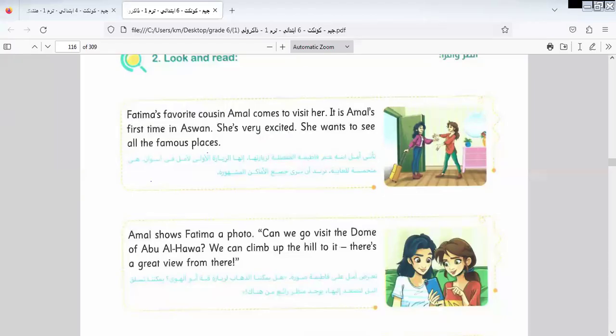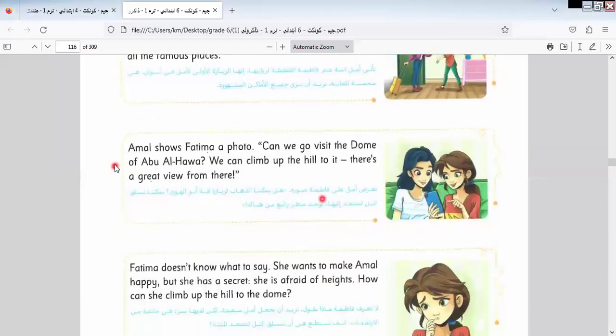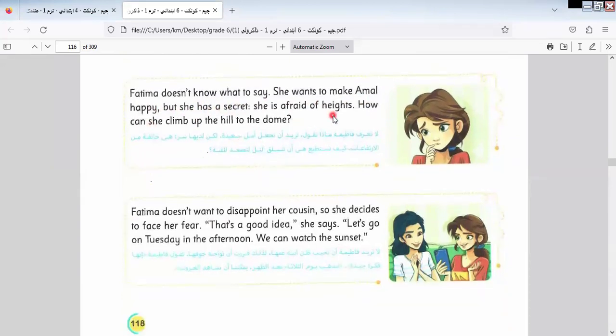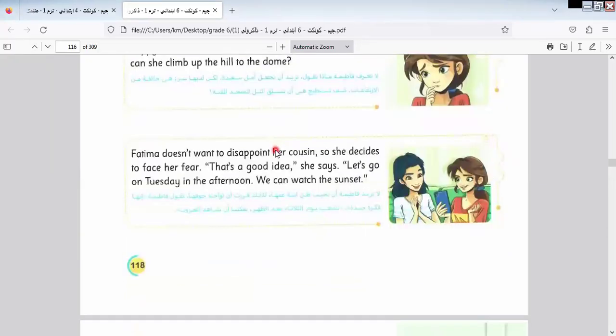Let's continue the rest of the text here. Amal shows Fatima a photo. Can we go visit the dome of Abu Hawaya? We can climb up the hill to it. There is a great view from there. Fatima doesn't know what to say. She wants to make Amal happy, but she has a secret. She is afraid of heights. How can she climb up the hill to the dome?